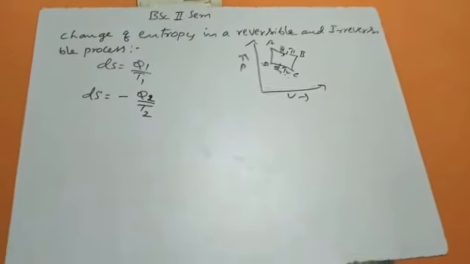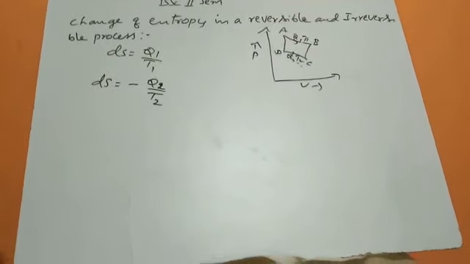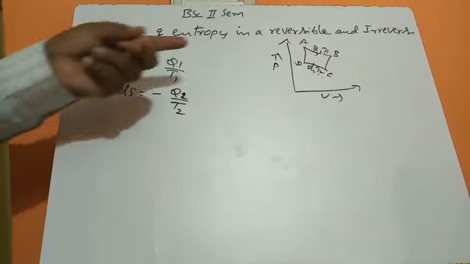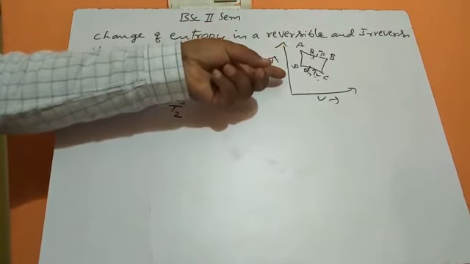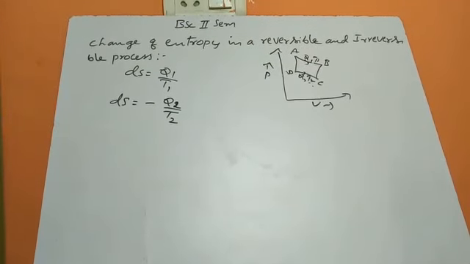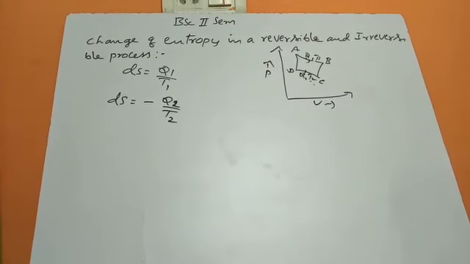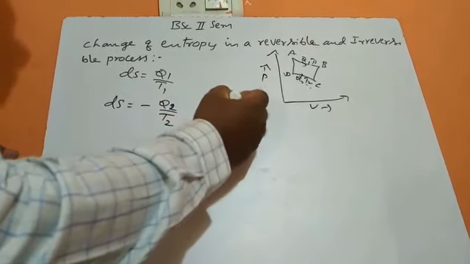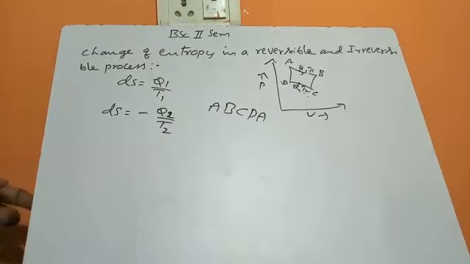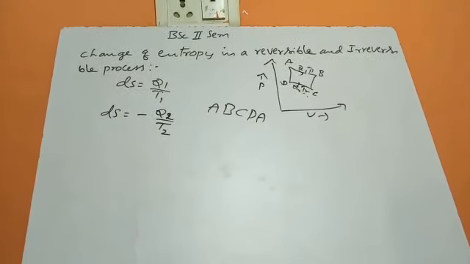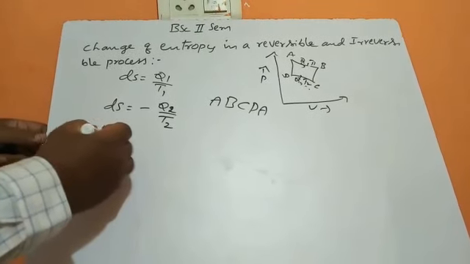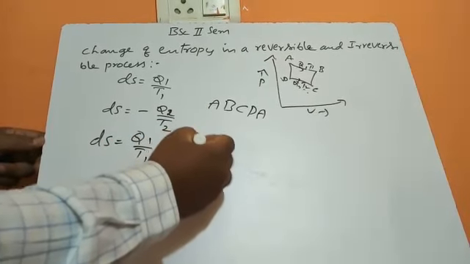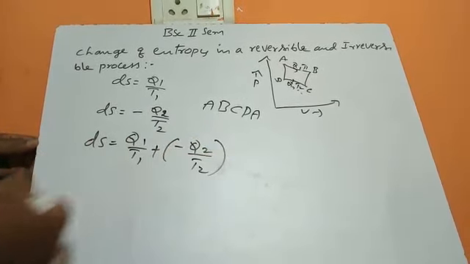in entropy will again be adiabatic. Change in entropy remains constant. So no change in entropy took place between D and A. The total change in entropy in a reversible process between the points A, B, C, D, A will be calculated like this. That is, dS is equal to Q1 divided by T1 plus minus Q2 divided by T2.